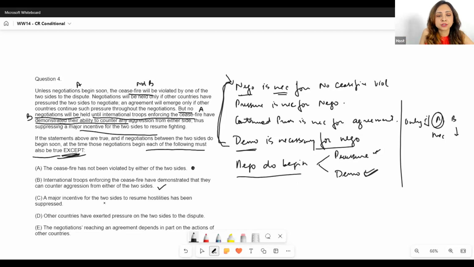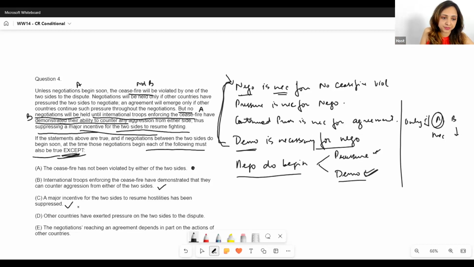Next, a major incentive for the two sides to resume hostilities has been suppressed. Now we come over here. We know that demo did take place, right? What did the demo do? When the demo would have happened, it would have suppressed a major incentive for the two sides to resume fighting. So then a major incentive for the two sides to resume hostilities has been suppressed. Correct, because we know that the demo did take place. So a major incentive was suppressed, right? Since demo took place, this was also suppressed. This also must be true.